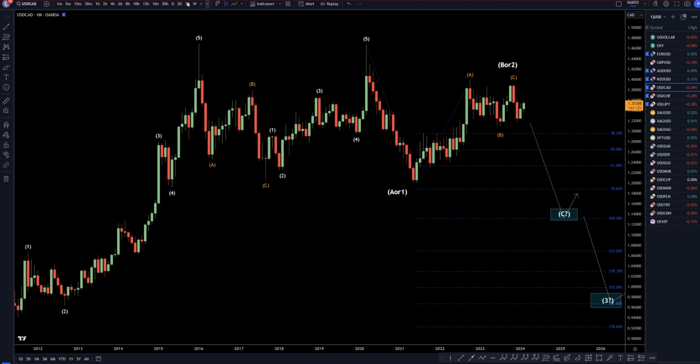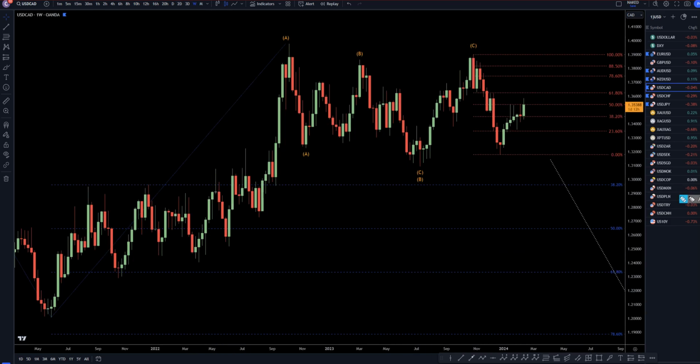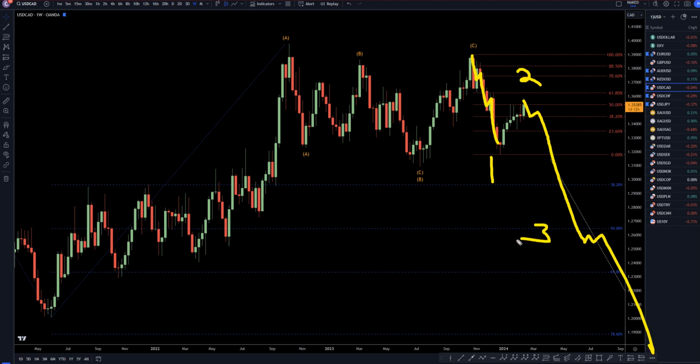So let's head down to the weekly time frame. On the weekly time frame, I'm still definitely looking at this move down as a wave one. I'm still looking at this move up as a possible wave two. I still think there's a pretty good chance eventually this is going to end a correction and start a big wave three, most likely a wave three of wave C.